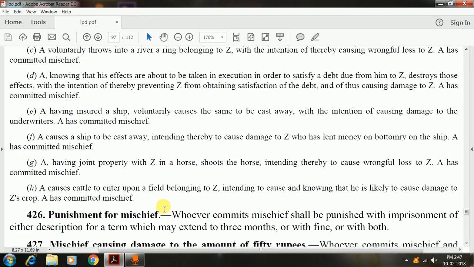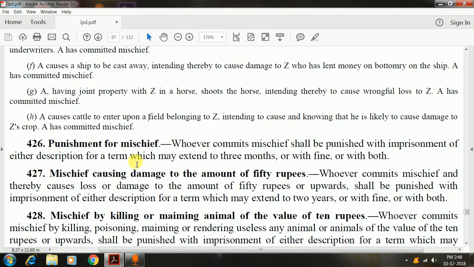Now let us go to the last one. A causes cattle to enter upon a field belonging to Z, intending to cause, or knowing that it is likely to cause, damage to Z's crops. A has again committed mischief, because he is doing it for his benefit. He wants to graze his cattle. Although he knows that he is going to benefit from the act, he also realizes that the other person Z's crops are going to be destroyed. In spite of which he does this, so that would amount to an act of mischief.